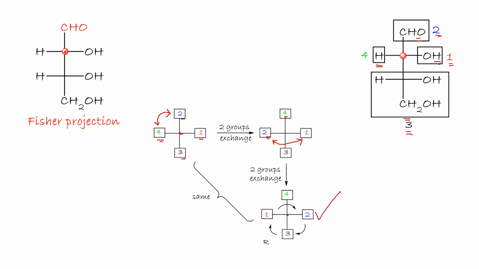They are the same. 4 is in the back, here 1, 2, 3, so we are going clockwise from 1 to 2, 2 to 3, so the configuration is R. This is R. See you next lecture.